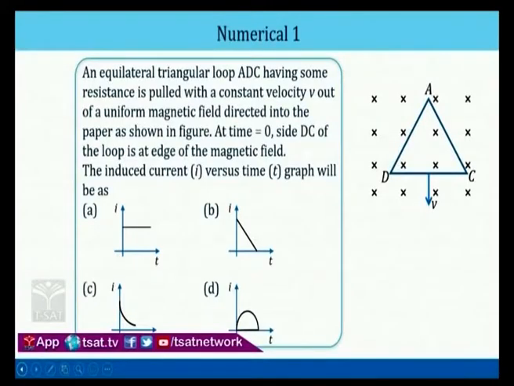You can see this question. An equilateral triangular loop ADC has some resistance and is pulled with a constant velocity. Remember, the velocity is constant. It is pulled out of a uniform magnetic field. B is also constant, directed into the plane of paper.